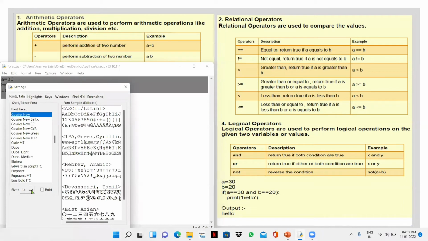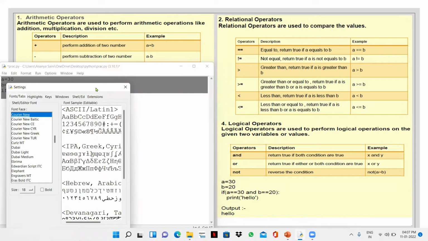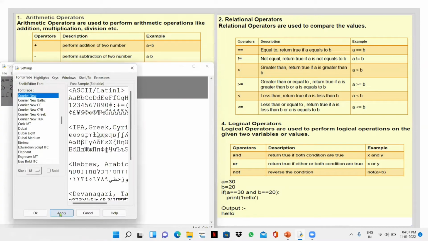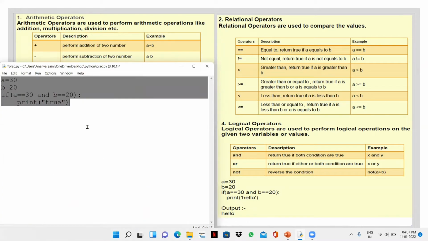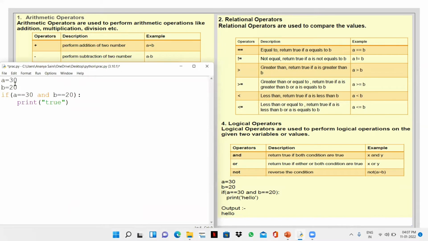This is how you can increase the size also. So this is the value I've assigned, because there is only one equal to. You should know the difference.